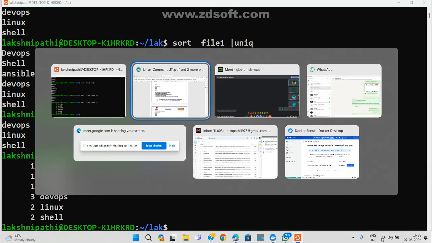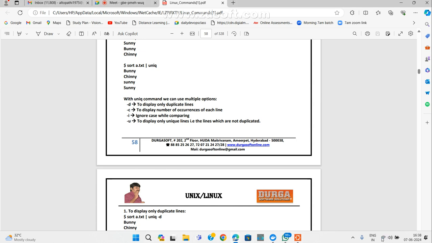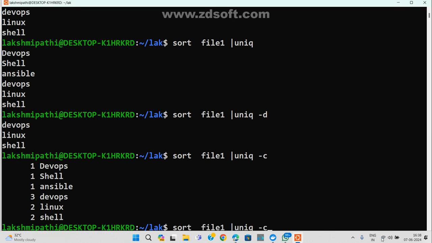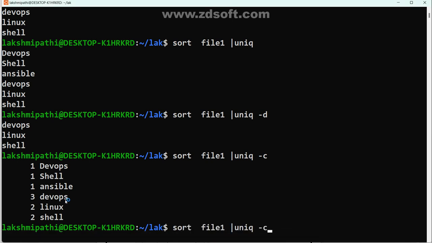Now any other option? Next, ignore case while comparing. Now this is also a special feature. See, there is small devops and capital DevOps. They treat them differently. Why? Is Linux case sensitive or case insensitive? Quickly respond, anyone.